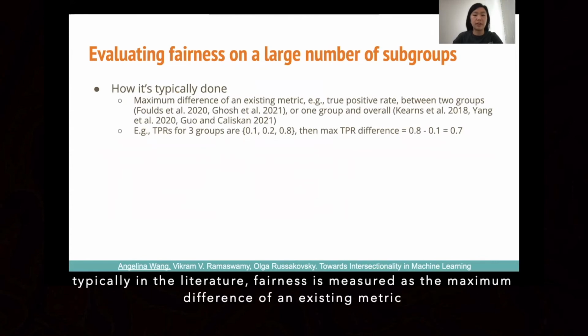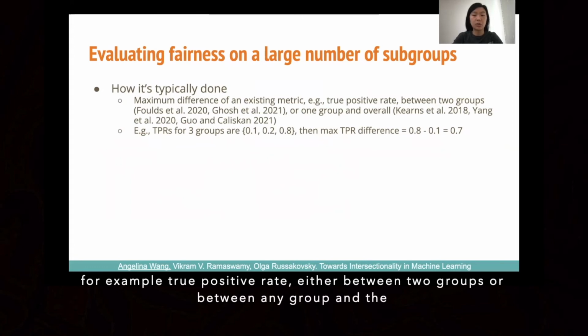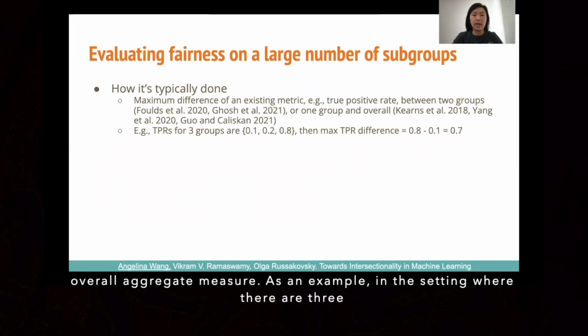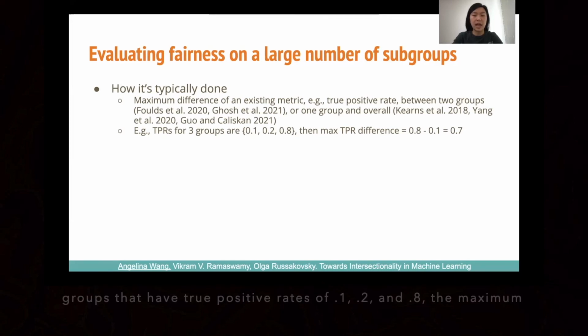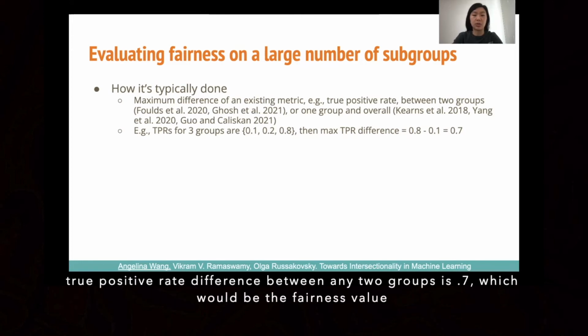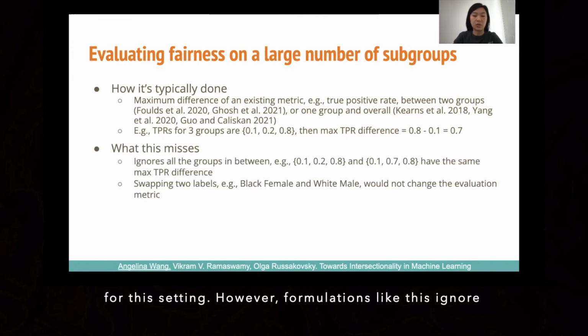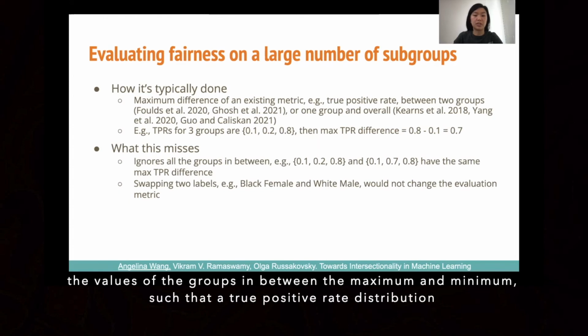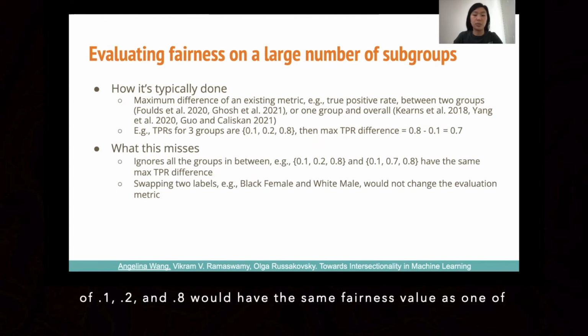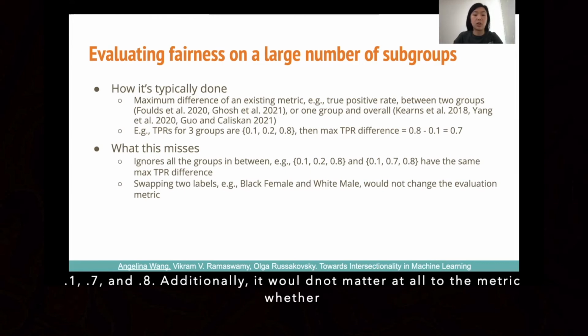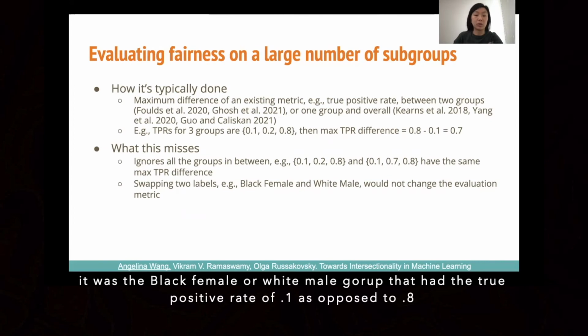Typically in the literature, fairness is measured as the maximum difference of an existing metric, for example, true positive rate, either between 2 groups or between any group and the overall aggregate measure. As an example, in a setting where there are three groups that have true positive rates of 0.1, 0.2, and 0.8, the maximum true positive rate difference between any two groups is 0.7, which would be the fairness value for the setting. However, formulations like this ignore the values of the groups in between the maximum and minimum, such that a true positive rate distribution of 0.1, 0.2, and 0.8 would have the same fairness value as one of 0.1, 0.7, and 0.8. Additionally, it would not matter at all to the metric whether it was the black female or white male group that had a true positive rate of 0.1 as opposed to 0.8, which should make a difference to us.